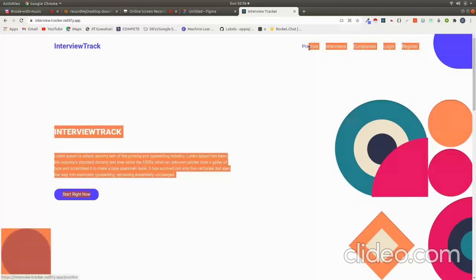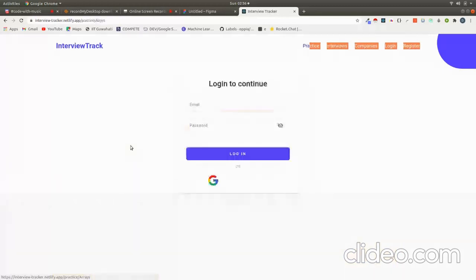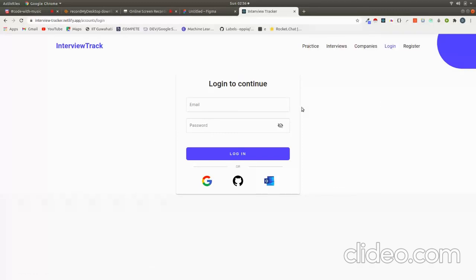So I will move to practice session. Here there are various topics and user can practice questions for any topics he wants. And when I click on this section, he will ask me to log in because I am currently not logged in. And for login, we implemented a complete JWT flow with React and Node, and social auth flow with the help of Passport.js for GitHub, Google, and Outlook. And so I will log in with the help of Google here.